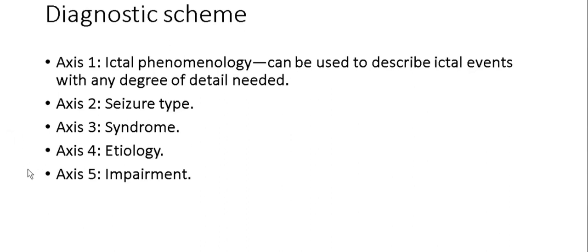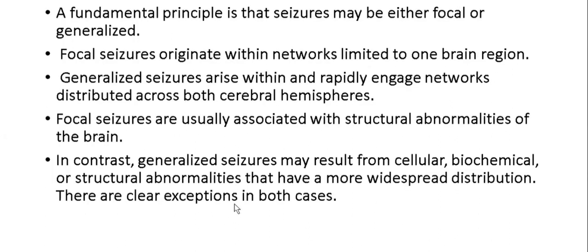Okay, many times you might realize that axis 3 will usually be etiology, but here axis 4 is the etiology. The axis 1 is ictal phenomenology, axis 2 is seizure type, axis 3 is syndrome, axis 4 is etiology, axis 5 is impairment. So it is an old classification, but I have myself got this question. That is the reason I have put axis 4 as the etiology. Usually we will put axis 3 as etiology, but here because there is ictal phenomenology, the seizure type and syndrome, etiology has moved downwards.